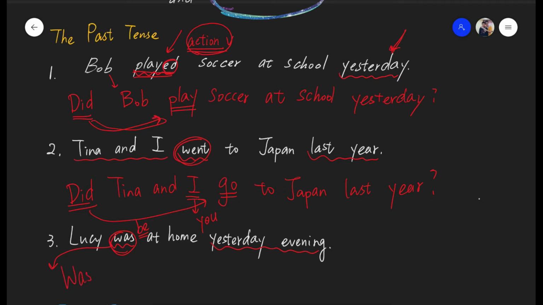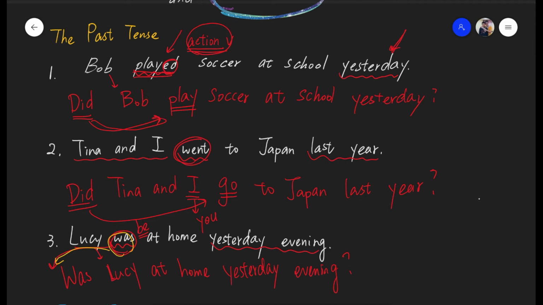So over here is was, the person, Lucy, okay, Lucy, and then was 往前放，后面就没了。At home, time marker, yesterday evening, okay, question. So was Lucy at home yesterday evening? 这种由 be 动词造成的句子的重点就是 be 动词在句子当中的时候，只要把 be 动词往前放，所有时态都一样。那后面就照抄 be 动词不要写2次。So that's it for the past tense.